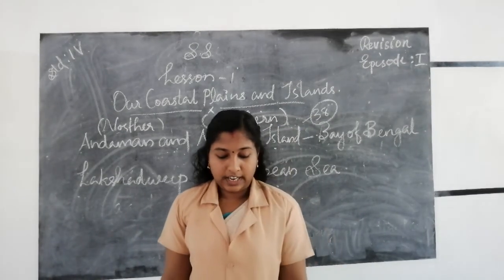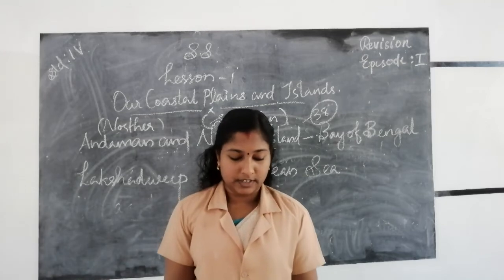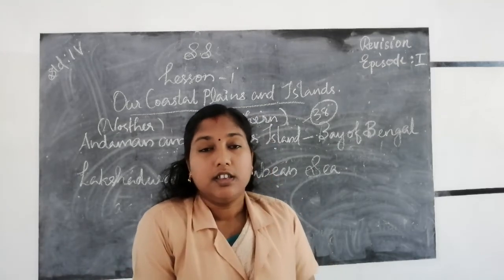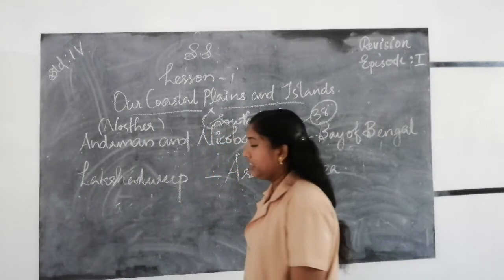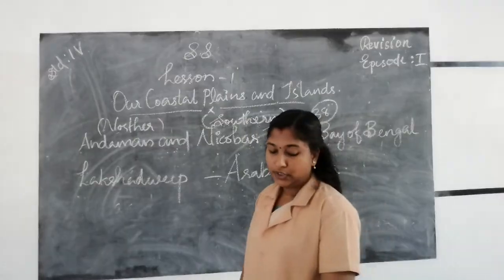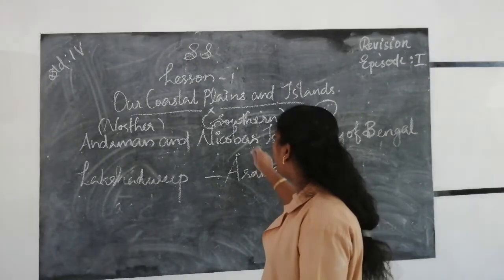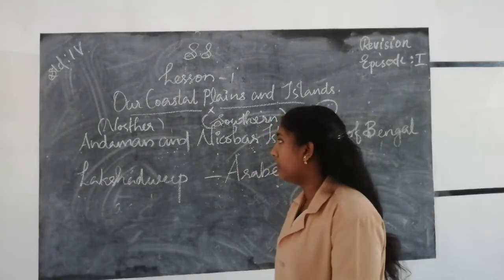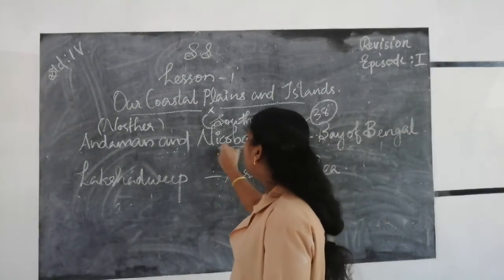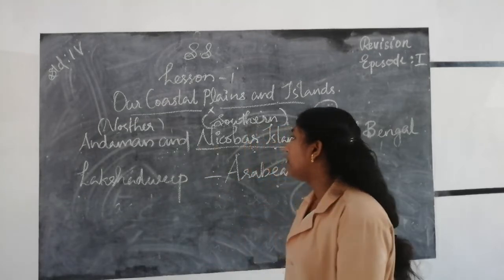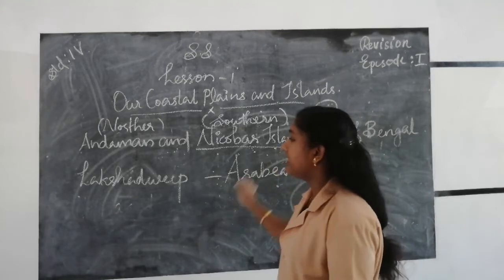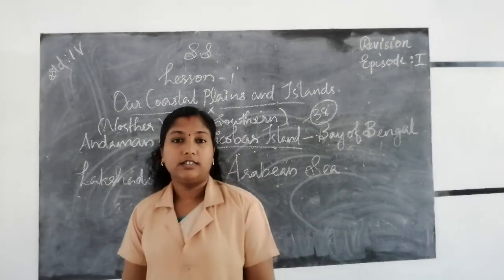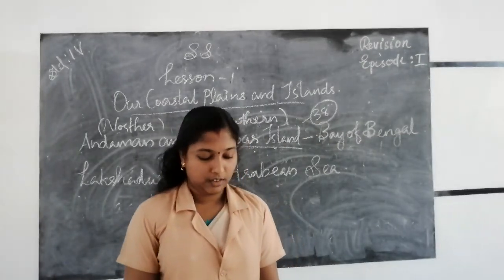In the Nicobar Islands, Indira Point, the southernmost point of India, is situated. Indira Point is situated in which island? Nicobar Island. The southernmost point of India is located in the Nicobar Islands. That is Indira Point.